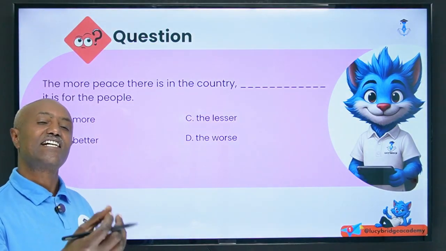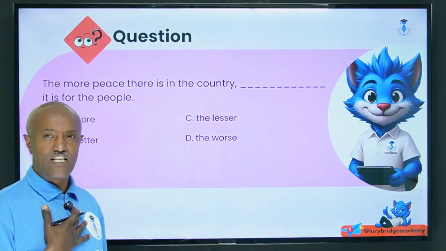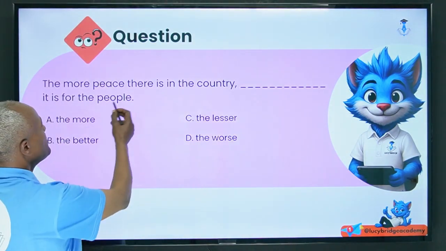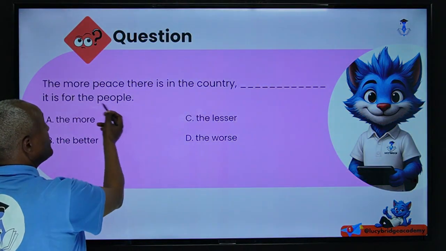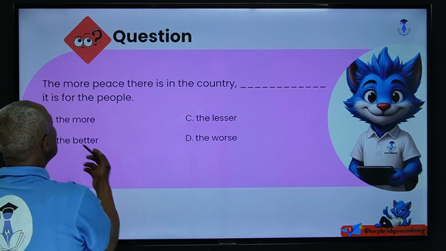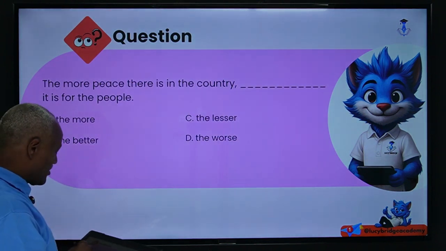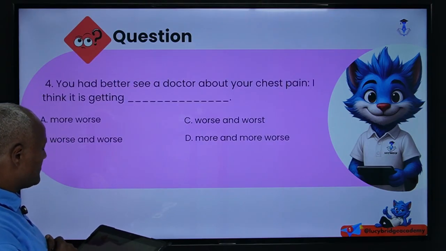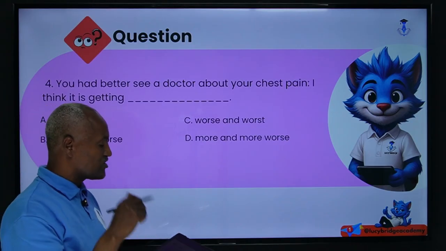When a sentence is constructed with a pattern or rule that you are familiar with, don't forget this one. "The more it is for the people" doesn't make sense. "The better," because good becomes "the better it is."